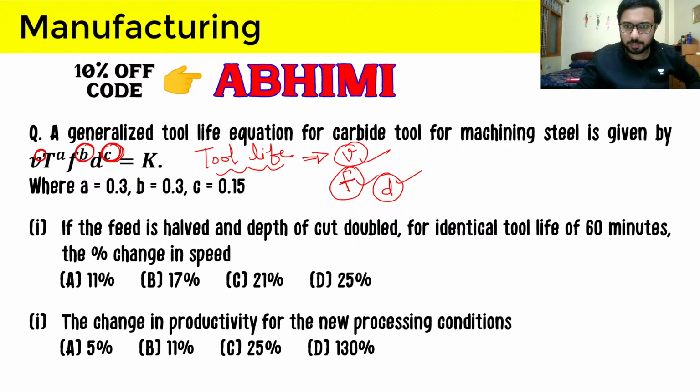And after that we can just remember this new approach that I discussed of calculating the change in speed or change in time if this equation's terms are being changed, like feed is half, depth of cut is doubled.